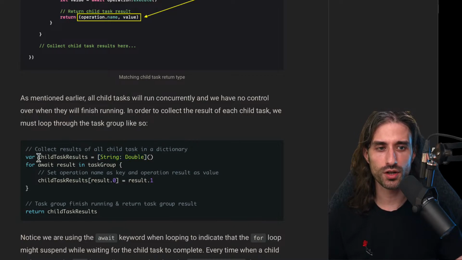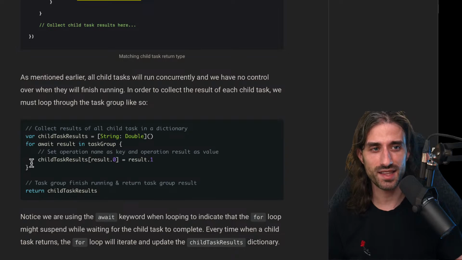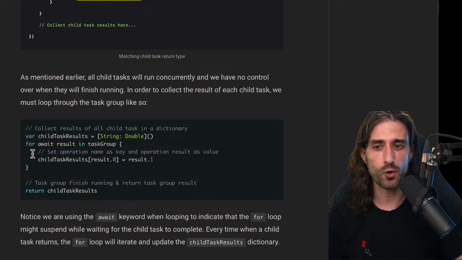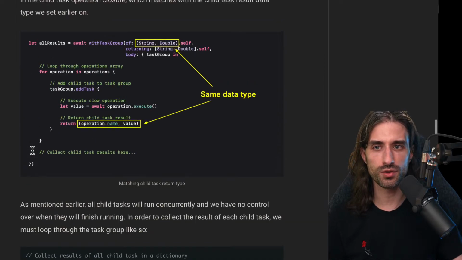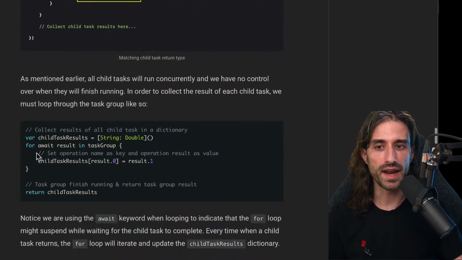So we create a structure that will gather all of the results, and then we iterate over the results of the child tasks in the task group. We use a for loop, but a slightly different one, because to iterate over a regular collection, we use a for in loop, and here we use a for await in loop.